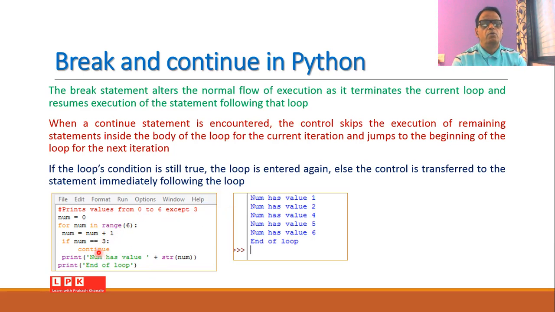Now, only for number 3, we are continuing and therefore this message will not be printed. Number has value 4 will be printed because the condition is still true. Number has value 5, number has value 6, and then finally we come to an end. So one can easily observe that we have excluded the display of number 3 on the screen by using this continue statement.